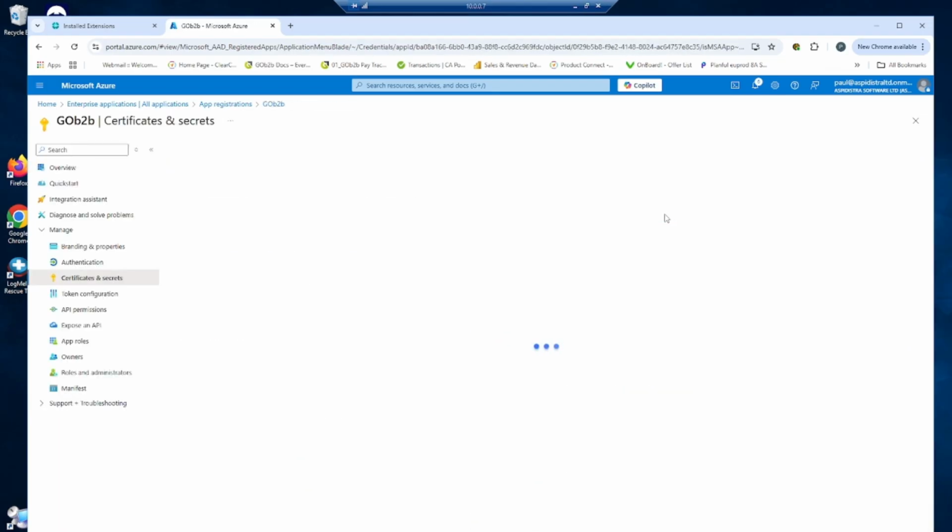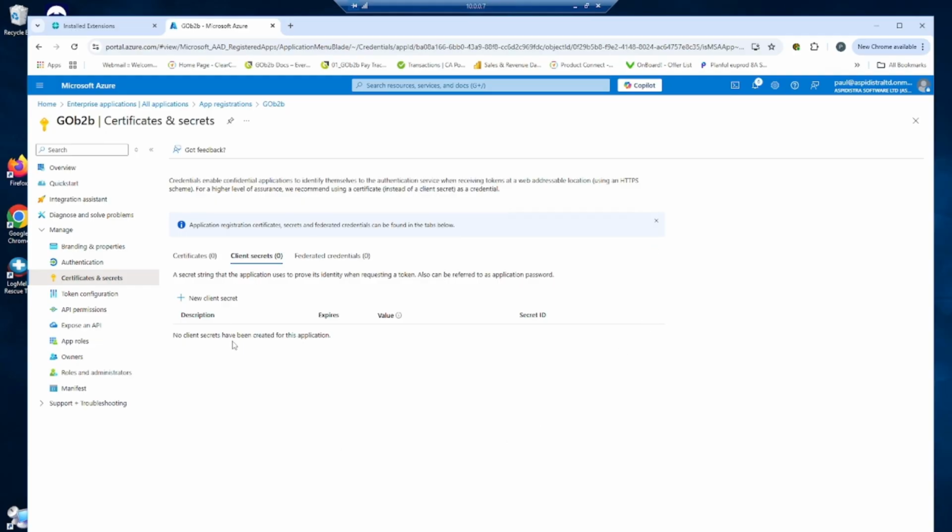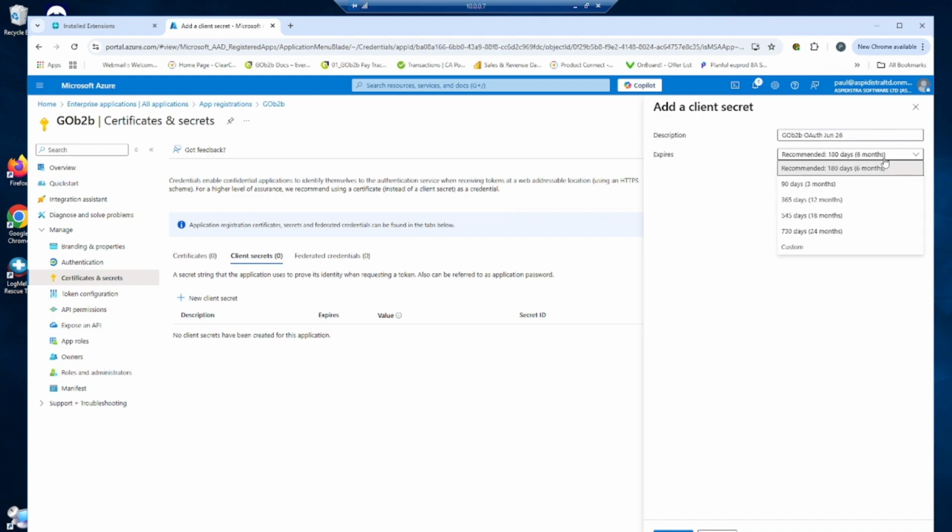We use GOb2b, which will require some credentials. You will need to add a certificate or a secret. Select New Client Secret. In the description field, add GOb2b OAuth and then the date. We recommend you use the maximum period allowed for the expiry. At GOb2b, we keep a diary of these, and will remind you well before your secret expires so that you can renew it.